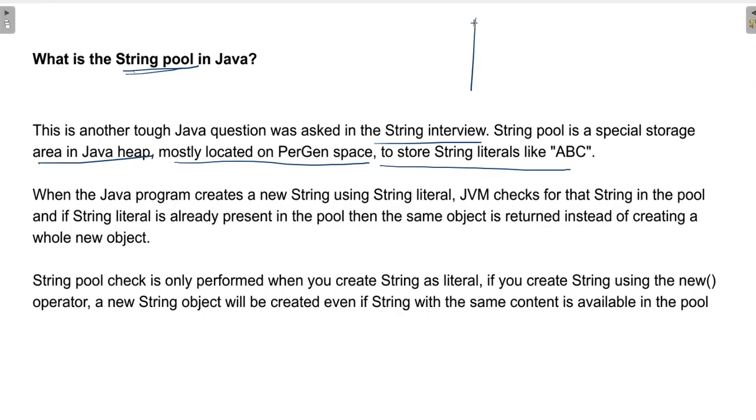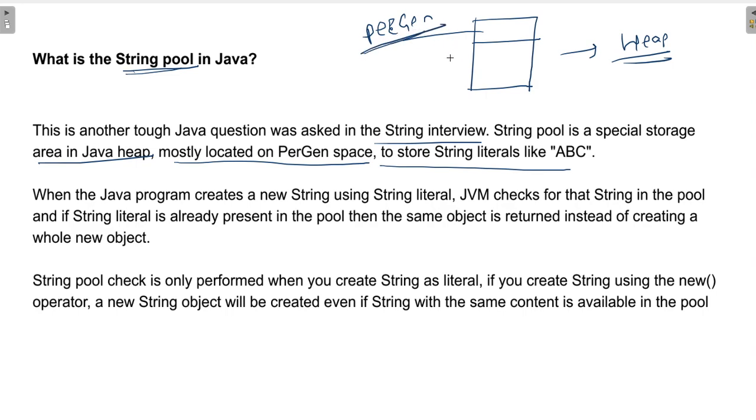Suppose this is our heap area, heap memory, and in this heap memory there is a separate permanent generation space, we can call it PermGen space. In that PermGen space there will be a string pool.